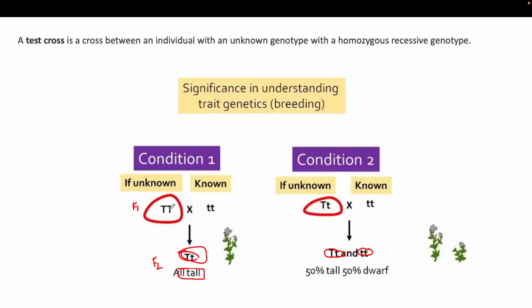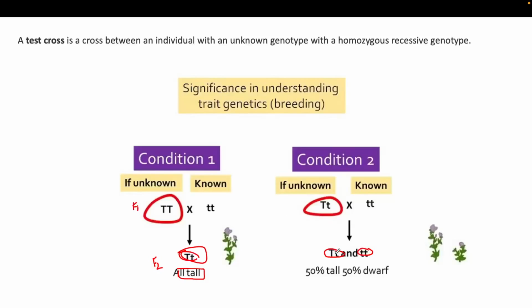If it is homozygous dominant, all the F2 plants will be dominant only.